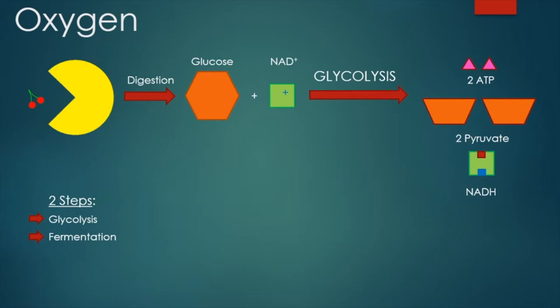Meanwhile, one glucose molecule was broken down into 2 pyruvates. The energy released in breaking down glucose was used to produce those ATP energy storage molecules.